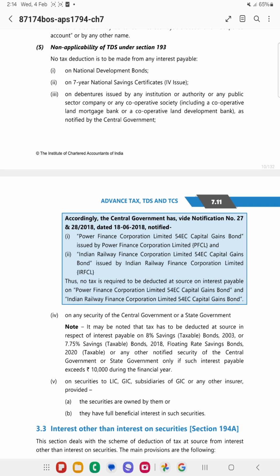And specifically the 54EC bonds, which are issued by the Power Finance Corporation Limited and Indian Railway Finance Corporation Limited, on these no tax will be deducted. Whatever interest is earned on these, there will not be any tax applicable.